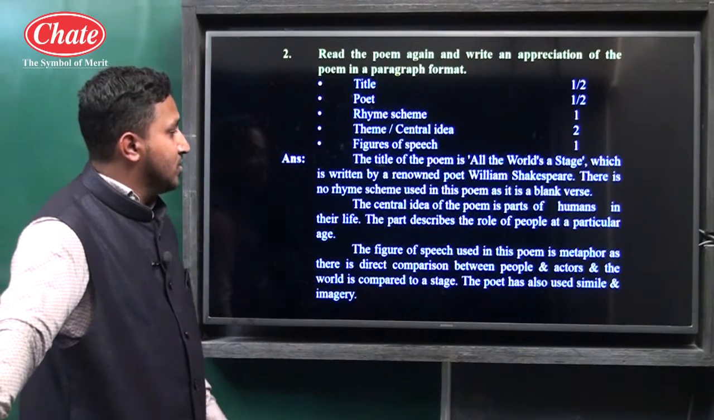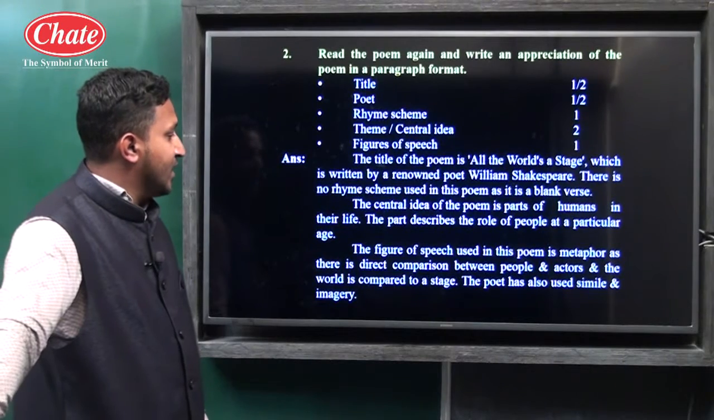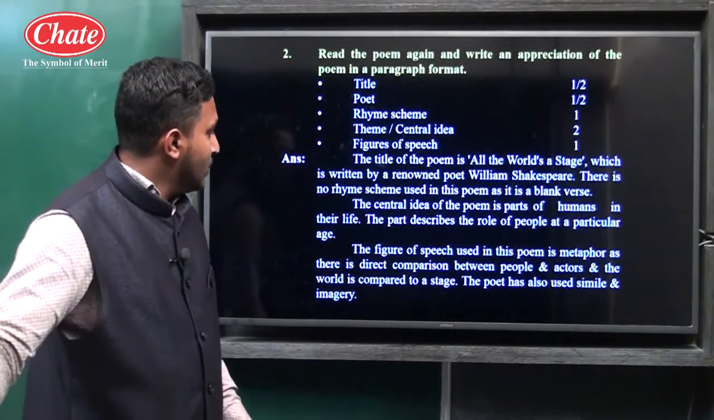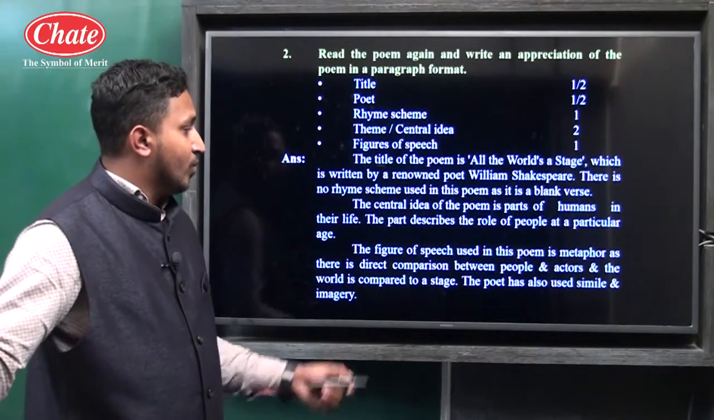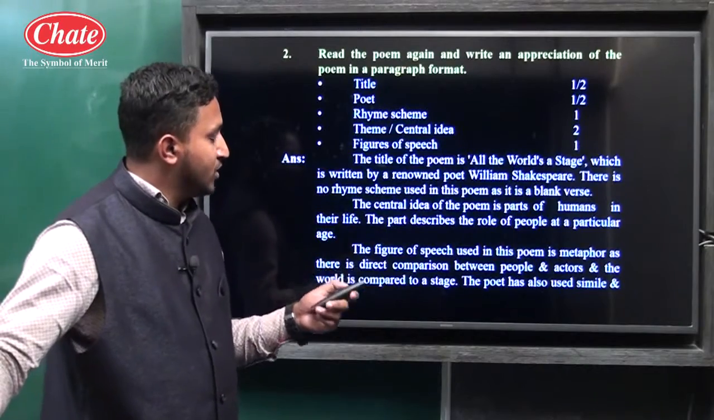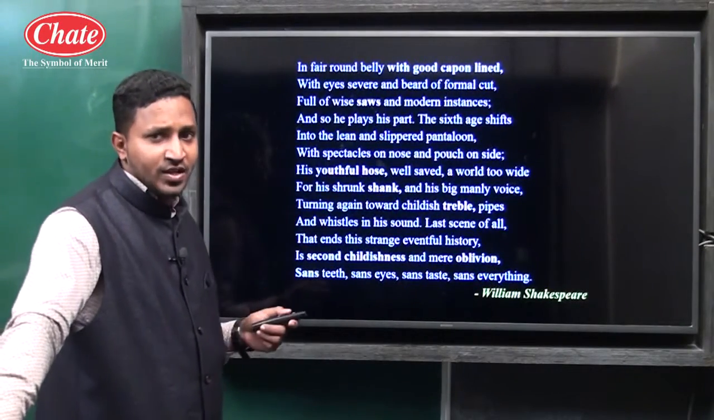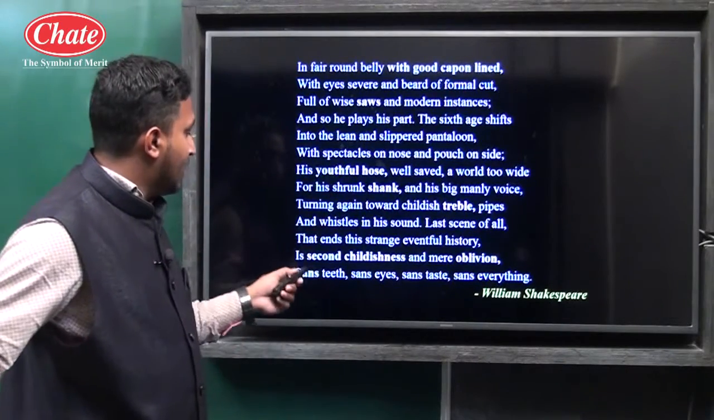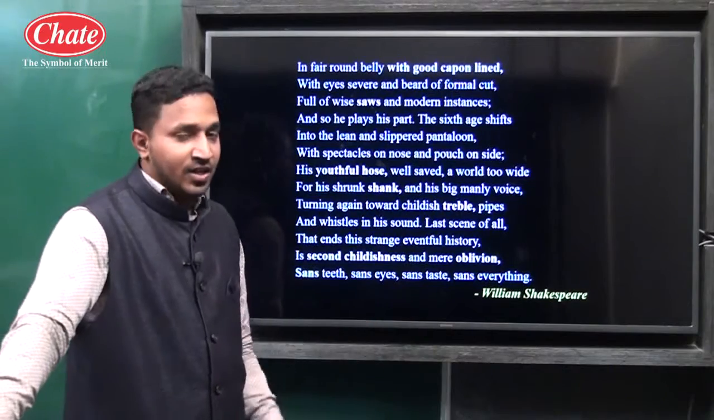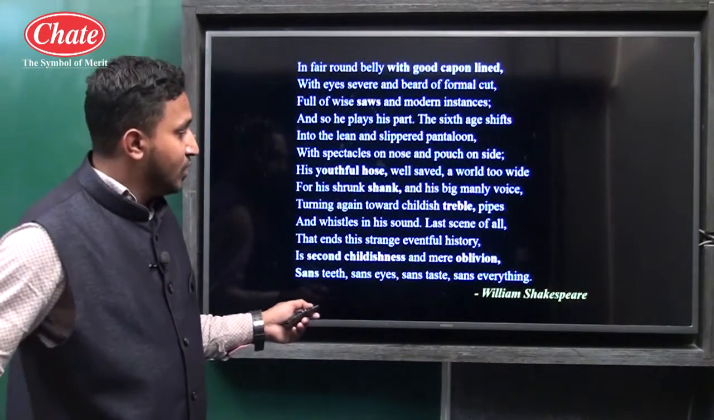The figure of speech used in this poem is metaphor, as there is a direct comparison between people and actors, and the world is compared to a stage. The poet has also used similes and imageries. Other figures are also there. If you see the last line, it's a repetition. Any one line you can explain. Now if you see the last line here, sans teeth, sans eyes, sans taste, sans everything, the line tells us about the repetition of the word sans to give a poetic effect.